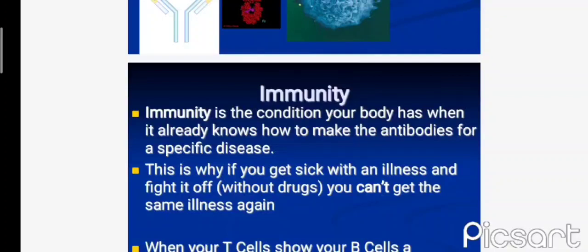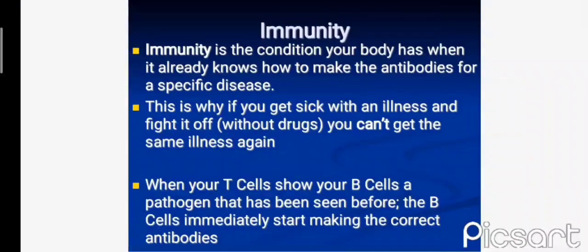Immunity is a condition your body has when it already knows how to cure from the antibodies for a specific disease. This is why if you get sick with an illness and fight it off, you can't get the same illness again. When your T cells show your B cells a pathogen that has been seen before, the B cells immediately start making the correct antibodies.